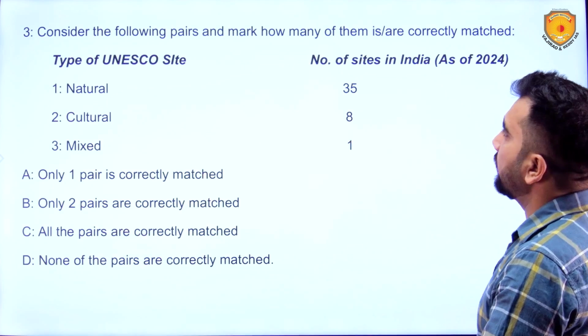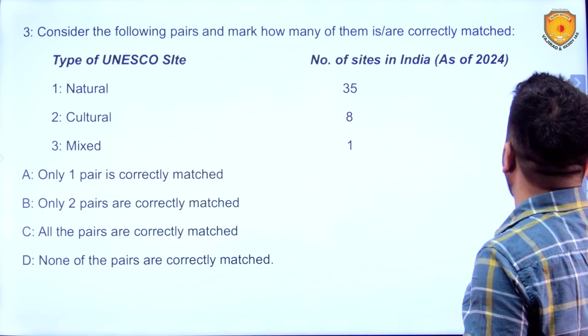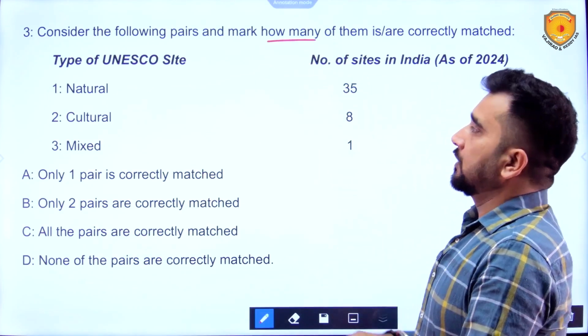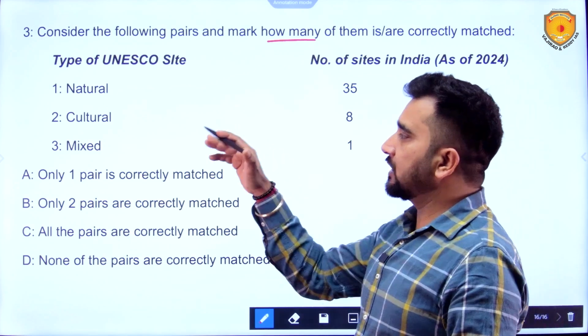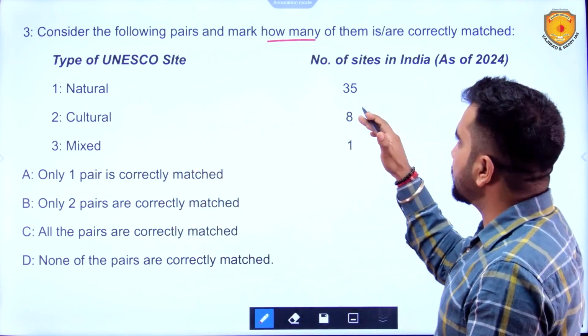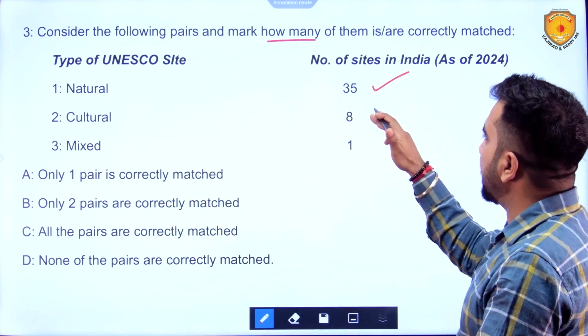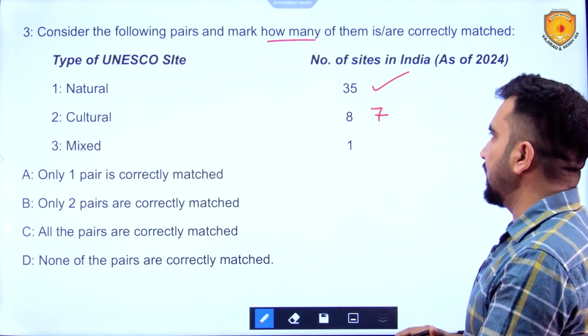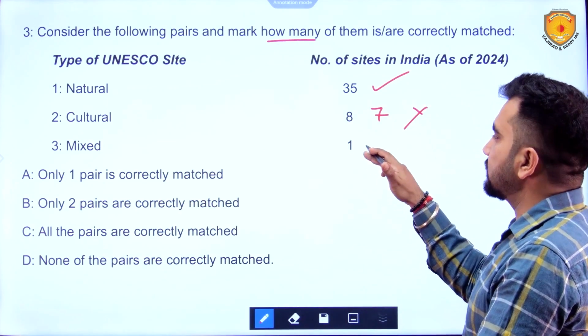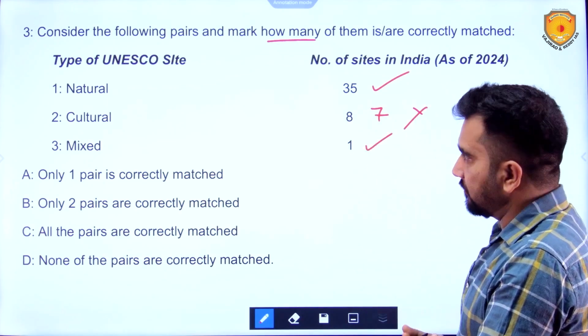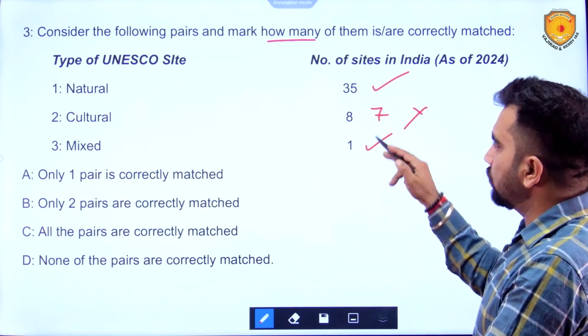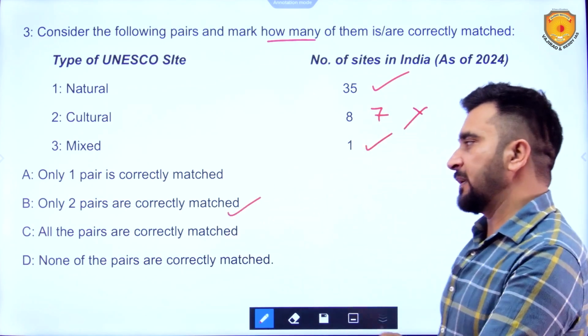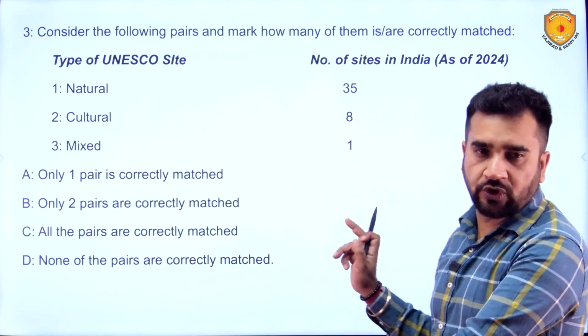Third, consider the following pairs and mark how many of them are correctly matched. Type of UNESCO site: natural, cultural, mixed. There are 35 natural sites in India, which is true. There are 7 cultural sites in India. This is wrong. And there is 1 mixed site in India, that is Kanchenjunga National Park. So, only 2 of them are correct. Only 2 pairs are correctly matched. Hence, B is the correct option over here.